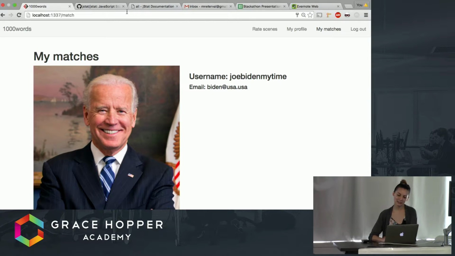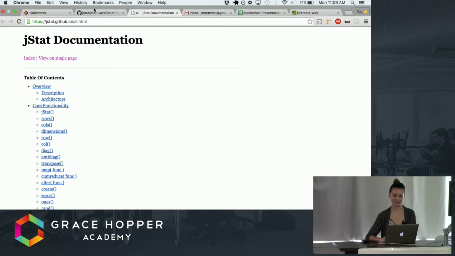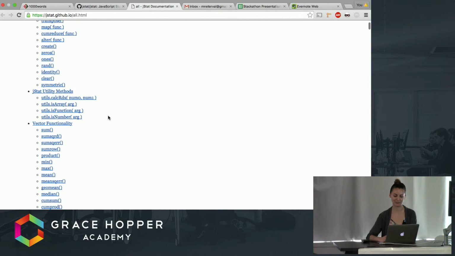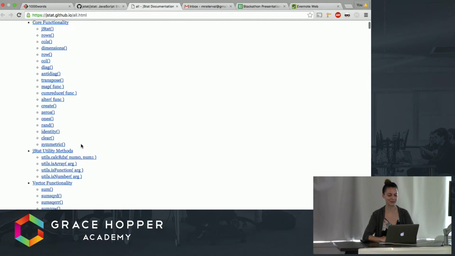But the interesting part of this, what I wanted to do, is use a statistics library to easily calculate your mean and your standard deviation on certain dimensions. If anyone ever was looking to do this, I found a really good one called JSet that can work on the front end and the back end, and it lets you have access to a ton of different functions that, if you ever used R, you might think were really hard to implement in JavaScript, but this is a really cool library.